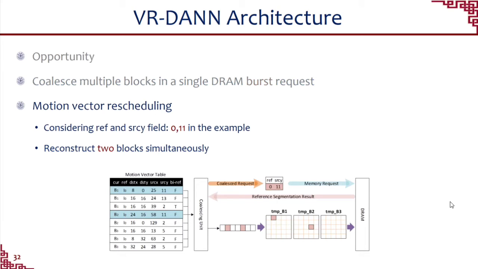We now explain the motion vector rescheduling by taking the example in the figure. Suppose the motion vector table has 8 motion vectors, and they all point to some reference block in an I-frame. We design a coalescing unit to generate memory requests with addresses indexed from the ref and source Y fields in the motion vector table. In the example, we first consider the reference index and source Y fields as 0 and 11. We send the coalesced memory request to DRAM. Once the request is returned, we can reconstruct 2 blocks simultaneously.